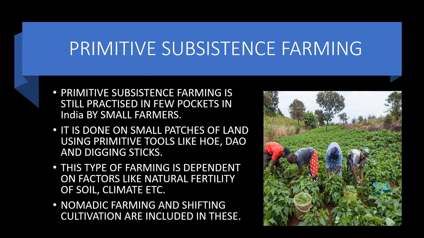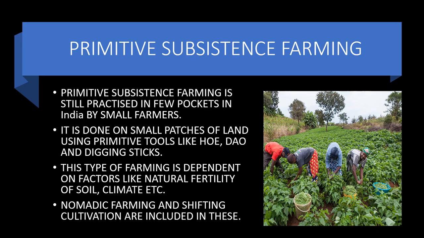After the fertility of the soil gets back, the same crop is grown on the same patch of land once again. Hence, natural fertility of soil is taken to be one of the most important factors in primitive subsistence farming. Fertility of soil, climate. So this is also a three-marker question to differentiate between primitive subsistence farming and intensive subsistence farming.